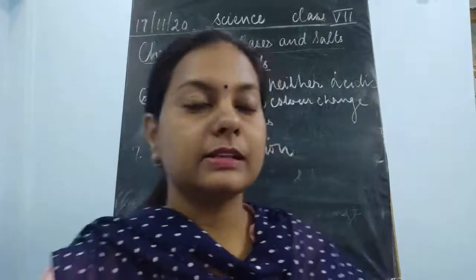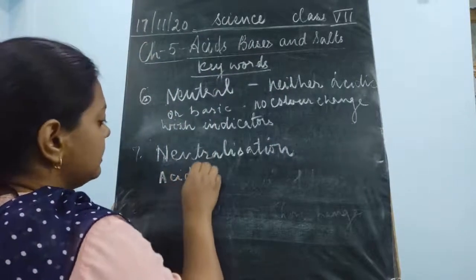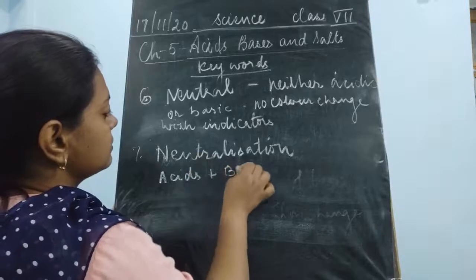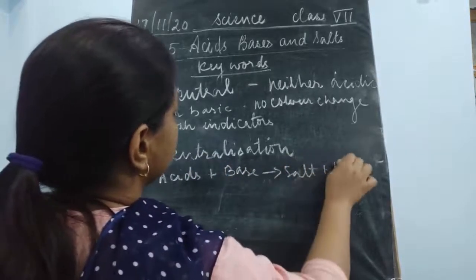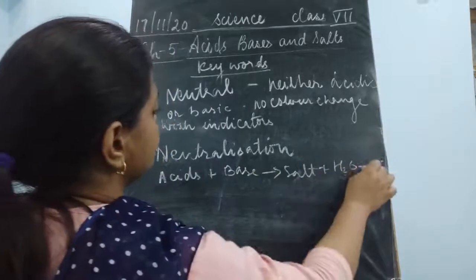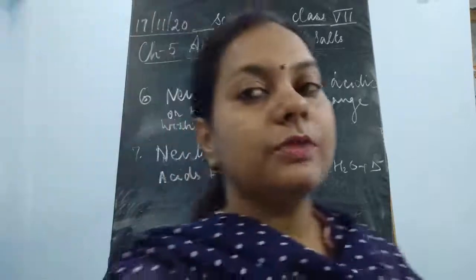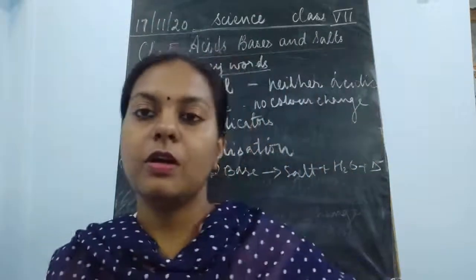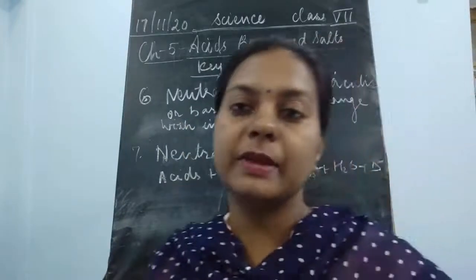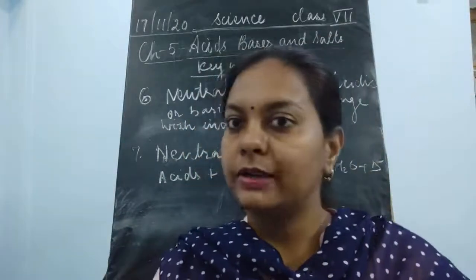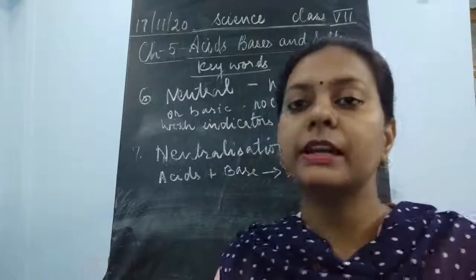Neutralization is a process by which acids react with bases to form salt and water plus energy. Okay, energy is released. So this is neutralization reaction, or simply neutralization. It is a process by which acids react with bases to form salt and water, and also the evolution of heat, or simply energy is released.